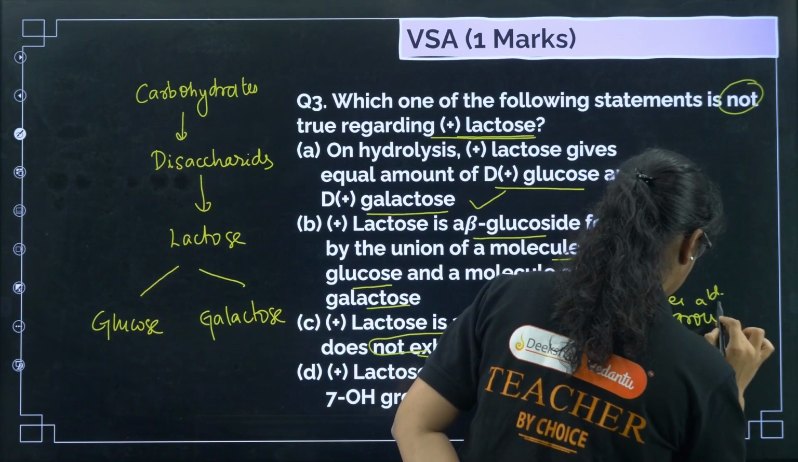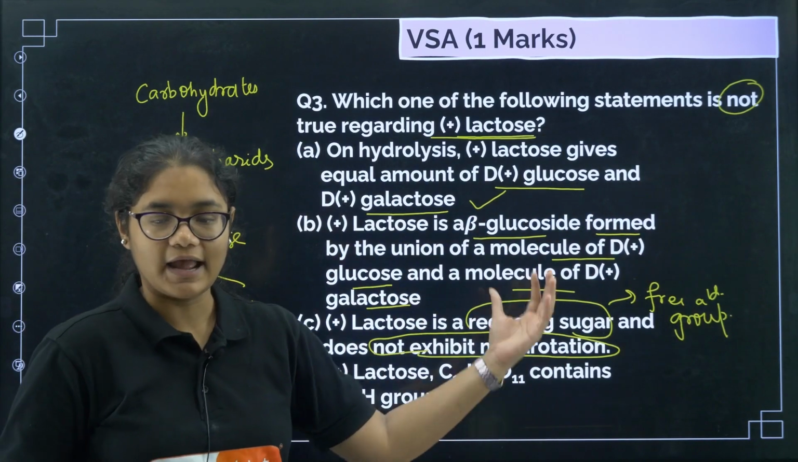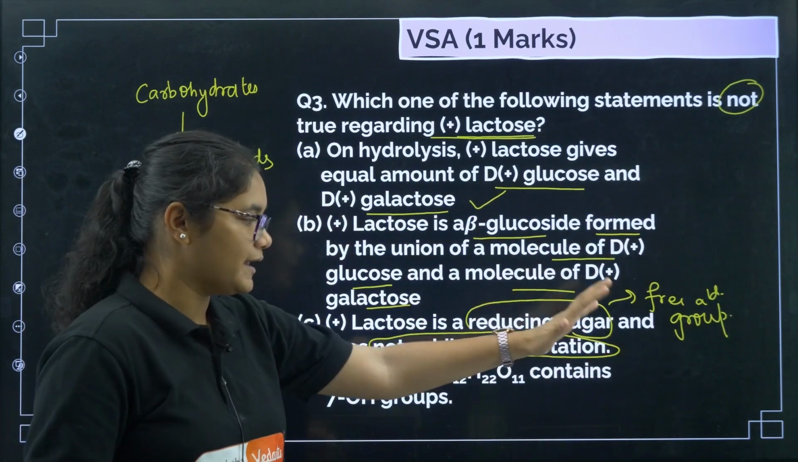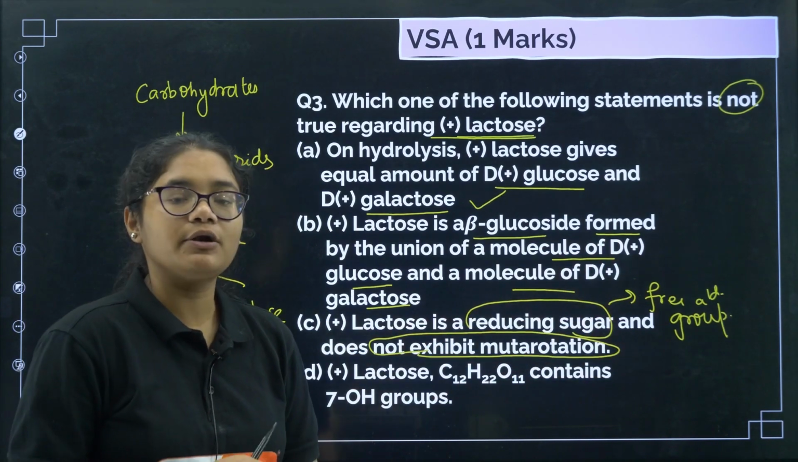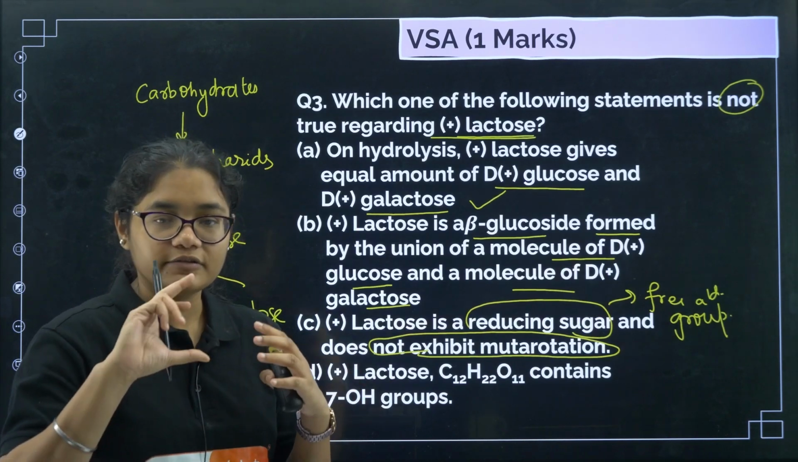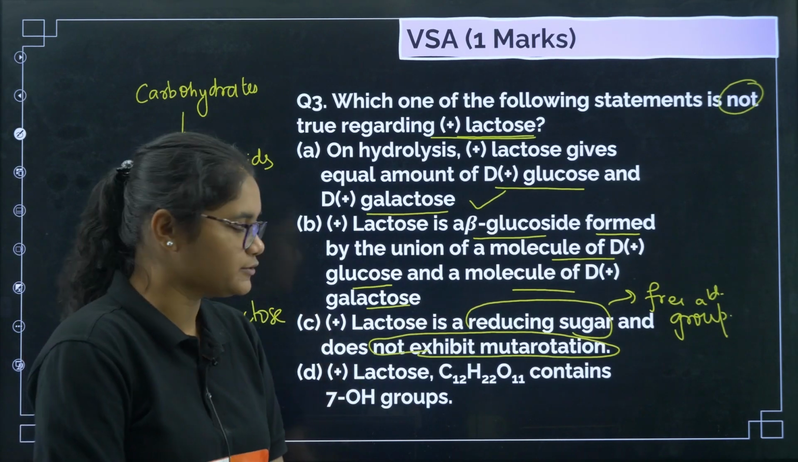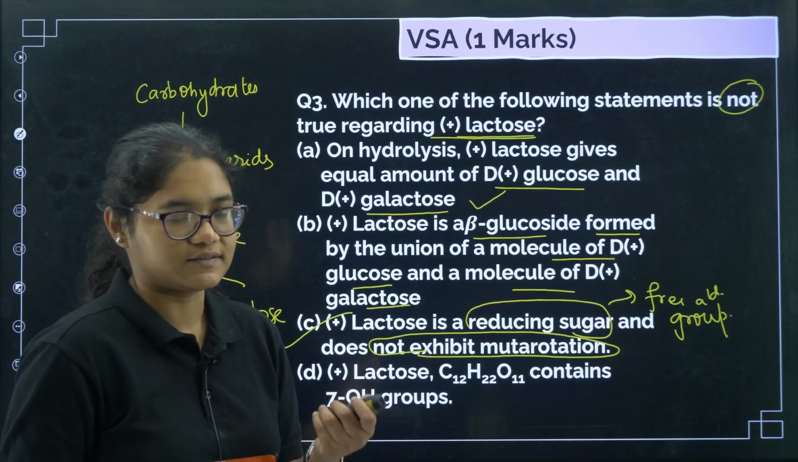Free aldehyde group. Okay. So lactose is a reducing sugar and it has a free aldehyde group, and anything which has a free aldehyde group will exhibit mutarotation. Mutarotation means they can change their optical activity. Okay, their specific rotation can change. So that is why this is the incorrect statement. Option number C is the correct answer.